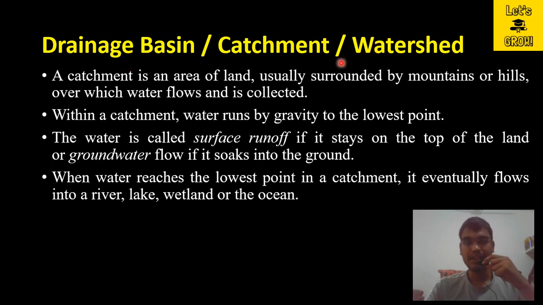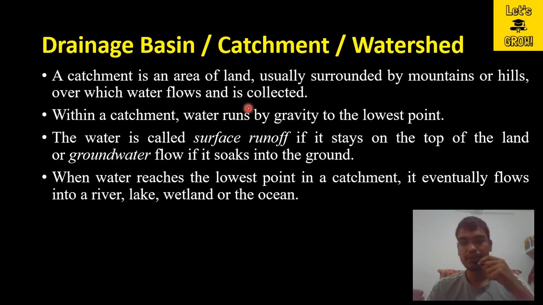So let us try to understand what a catchment is. A catchment is an area of land, usually surrounded by mountains or hills, over which water flows and is collected. The complete area which is surrounded by the mountains or hills is known as the catchment.